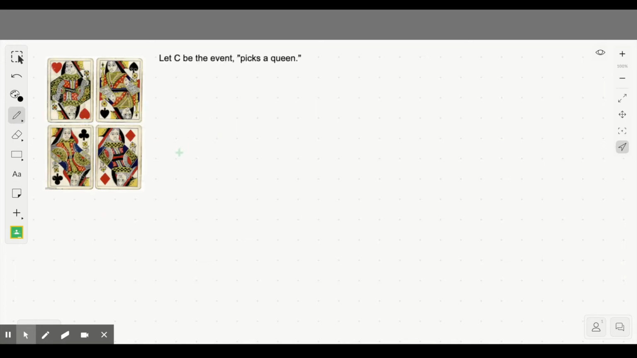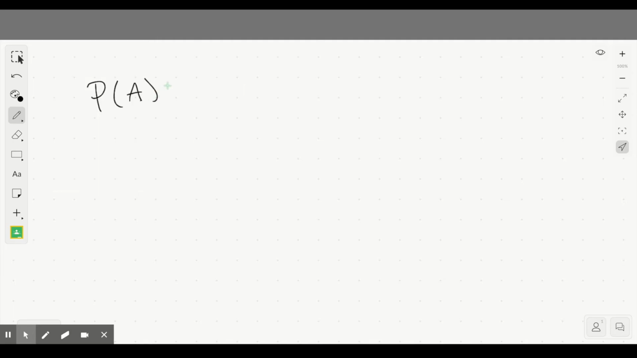However, since there are 4 suits, there are 4 queens. So again, shuffling a deck, randomly choosing a card, what's the probability that I would pick a queen, any of the queens, hearts, spades, clubs, or diamond? So the probability here of C would be 4 of the 52. Reduce any fraction that's reducible.